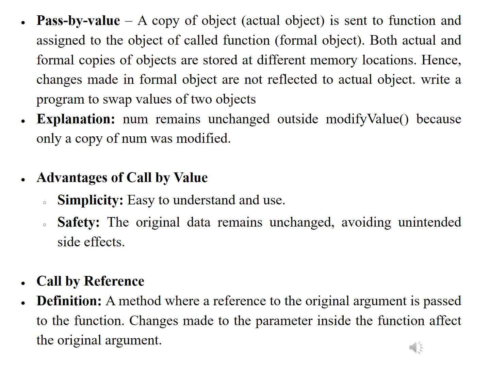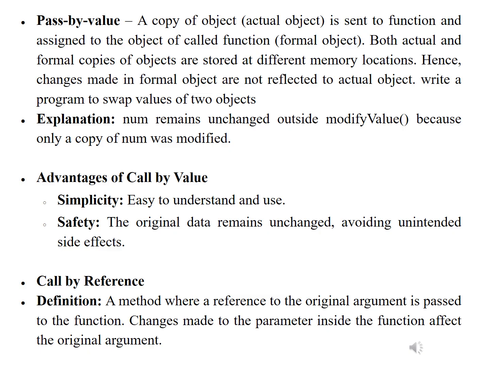Pass by value: a copy of an object or an actual object is sent to the function and assigned to the object of the called function, that is a formal object. Both actual and formal copies of an object are stored at different memory locations. Hence, changes made in a formal object are not reflected in the actual object. Write a program to swap values of two numbers. So the explanation is that num remains unchanged outside modify_value because only a copy of num was modified.